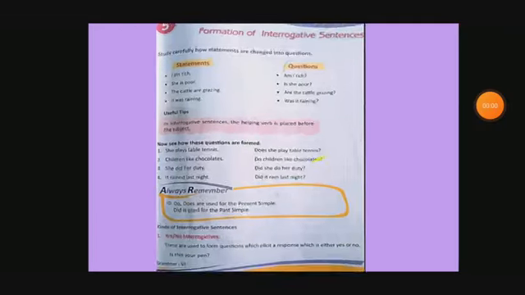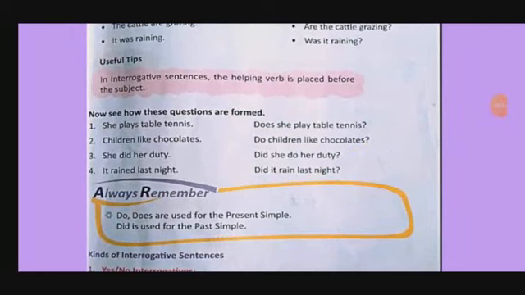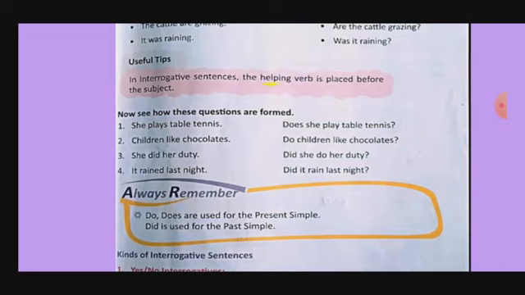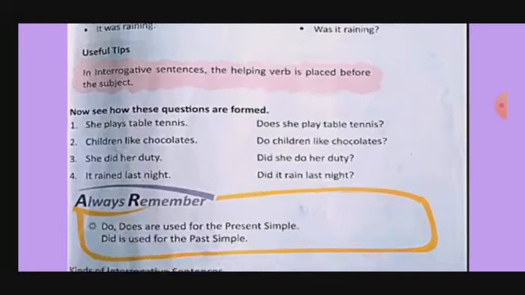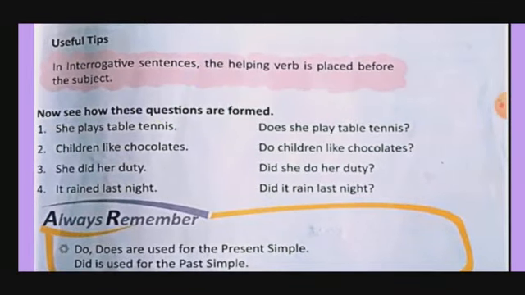Now you can see here, in an interrogative sentence, the helping verb is placed before the subject. Okay. So here now see how these questions are formed. Already I explained, but again you can see the example. She plays table tennis.